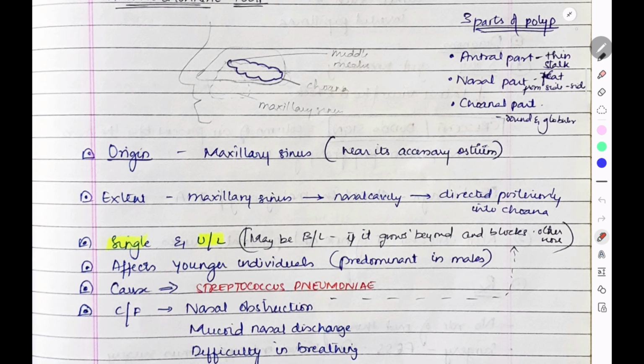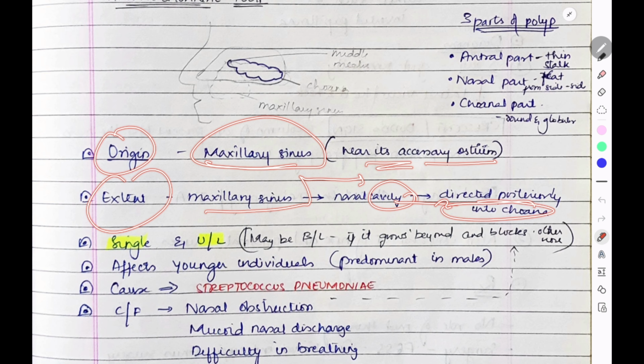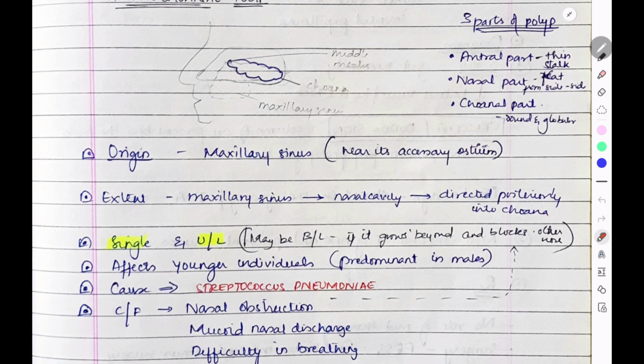And if it grows too much, it can block the second nostril and cause bilateral obstruction. So the origin is the maxillary sinus near its accessory ostium. It extends from the maxillary sinus into the nasal cavity and is then directed posteriorly into the choana. If it grows beyond the choana, it will cause bilateral obstruction. It is usually single and unilateral, maybe bilateral if it grows beyond and blocks the other nose.